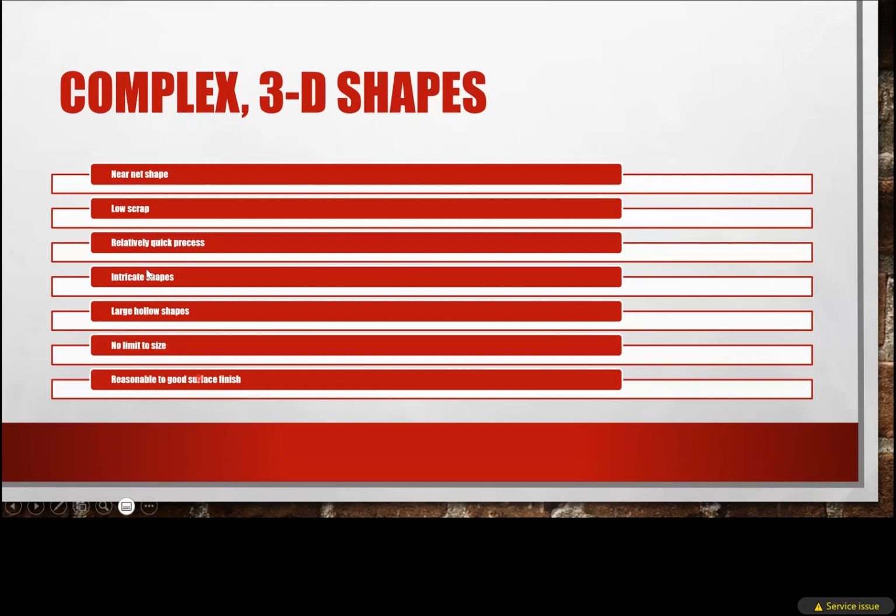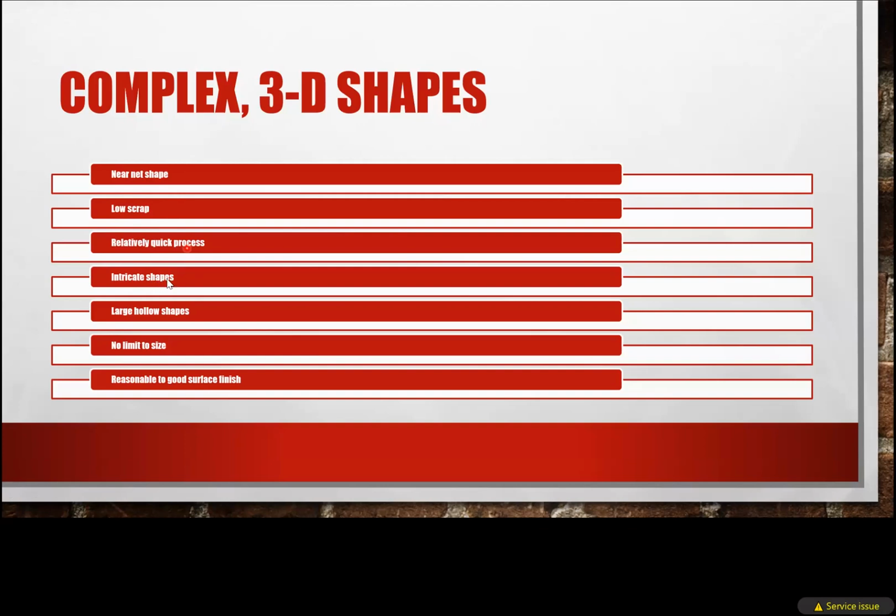These are complexities associated with other manufacturing processes that cannot be achieved, but in casting processes they can be achieved, like near net shape and low scrap. Scrap means the wastage of materials. It is a relatively quick process.